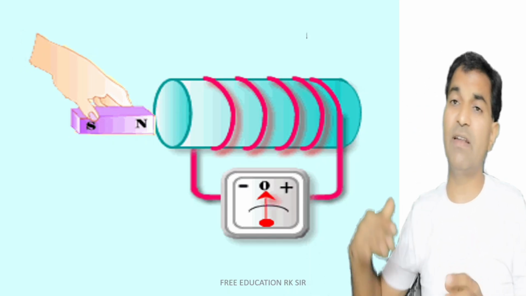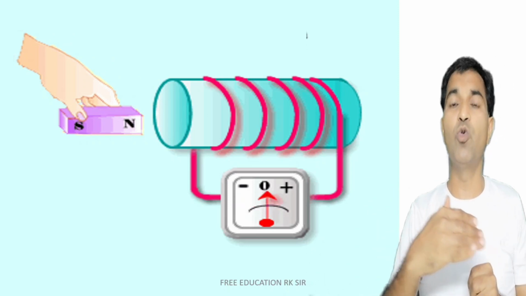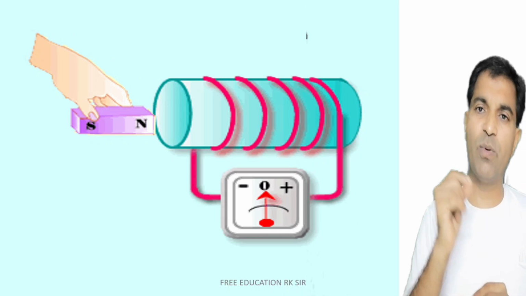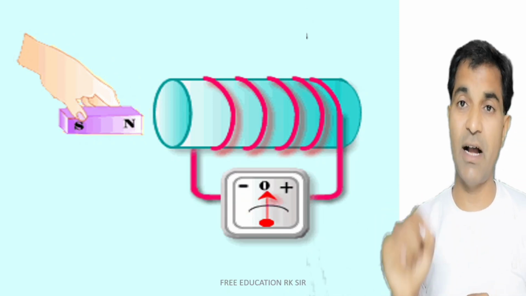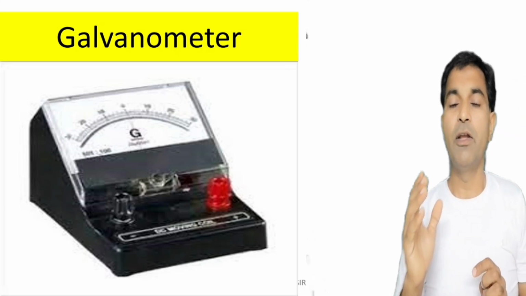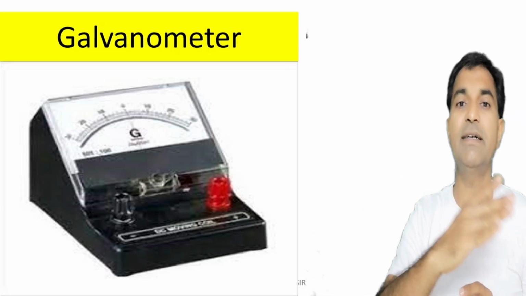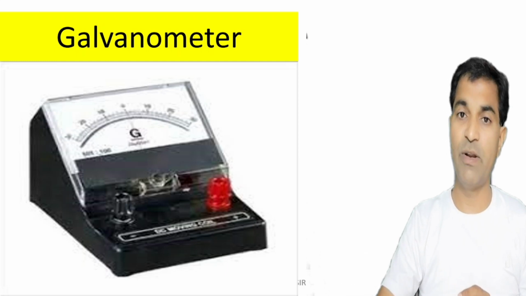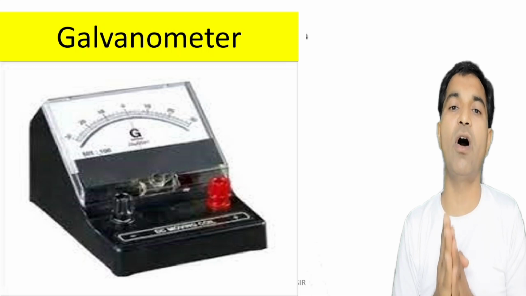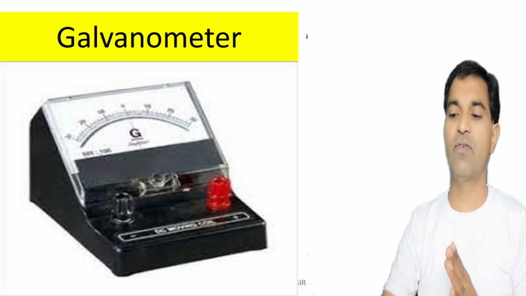So next, electromagnetic induction. It is very clear that whenever a magnet is brought towards the coil, or away from the coil, some sort of current will be produced inside the coil, right? This is nothing but electromagnetic induction. That current can be detected with the help of the galvanometer. So a galvanometer is a special meter which is used to detect the direction of current or the presence of current in a circuit.